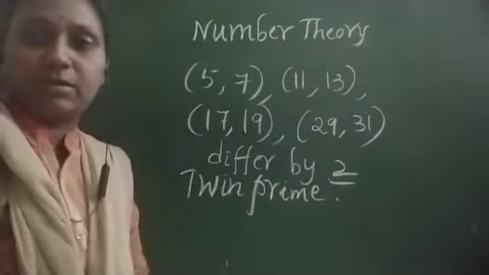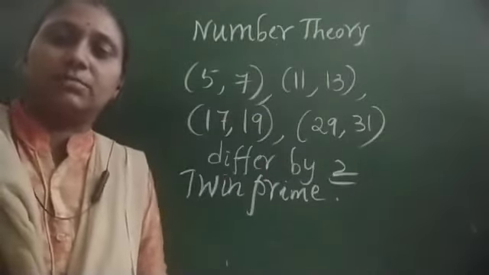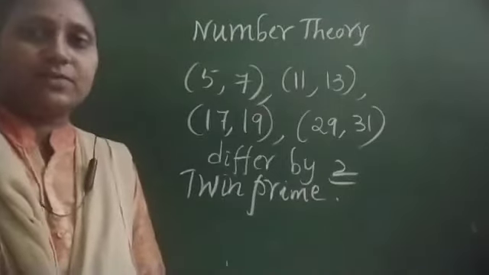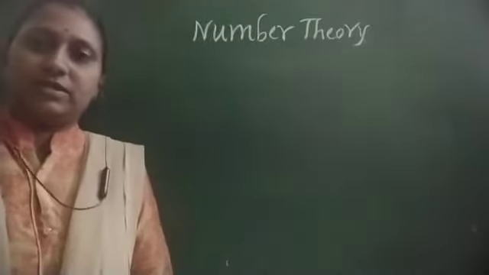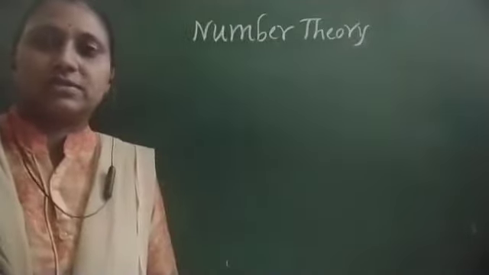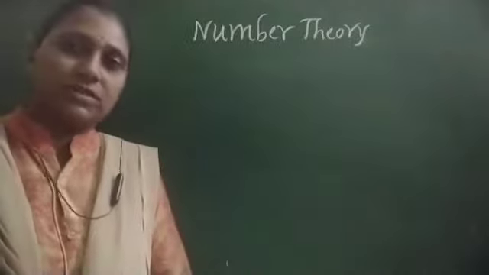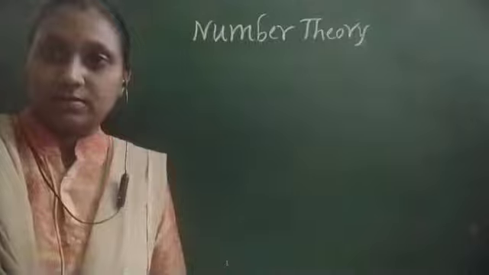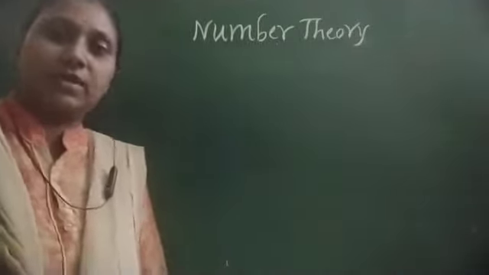In number theory, the prime numbers topic is very, very important. You should know everything about prime numbers, what are twin primes, co-primes, everything. You should know all these topics in this video, okay? Up to now, we have learned about number theory, the different numbers: even numbers, odd numbers, composite numbers, prime numbers, and twin primes. We have discussed all these topics. If you see all these numbers, how are these divisible by different numbers? Now we are going to learn about the divisibility rules, okay?